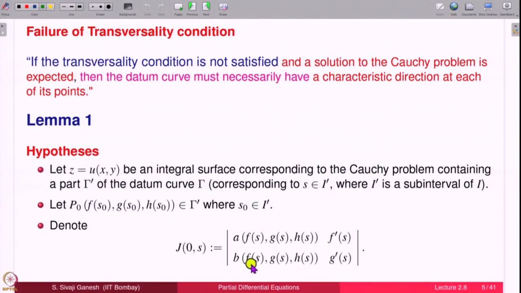AB is the tangential direction for the base characteristic curve passing through the point f(s), g(s), but because it is quasi-linear it is tied up with the value h(s) also. f prime, g prime is the tangential direction to the projection of gamma, which is gamma 2, it is a tangent for that.